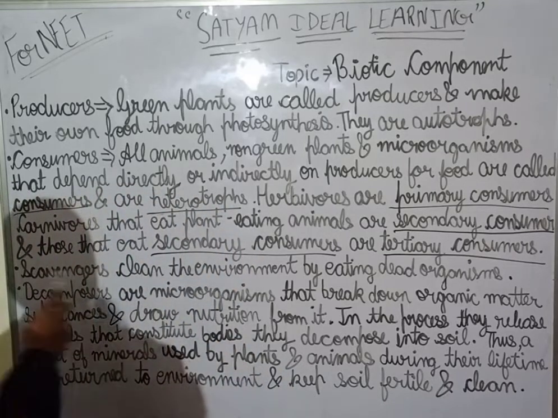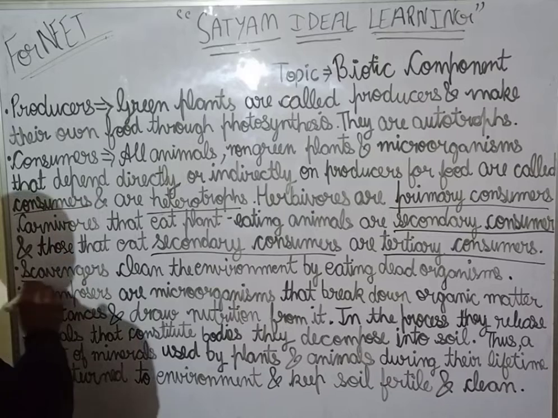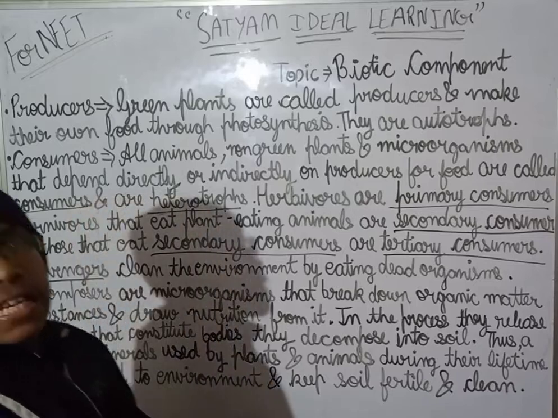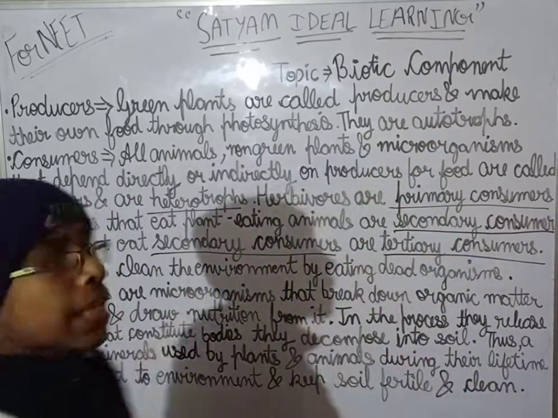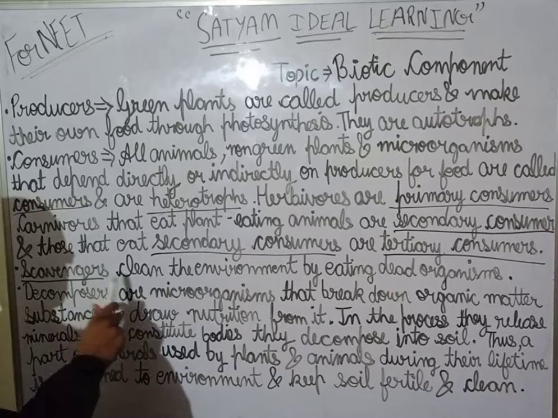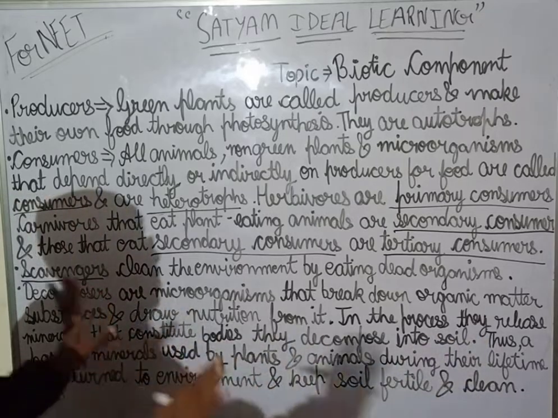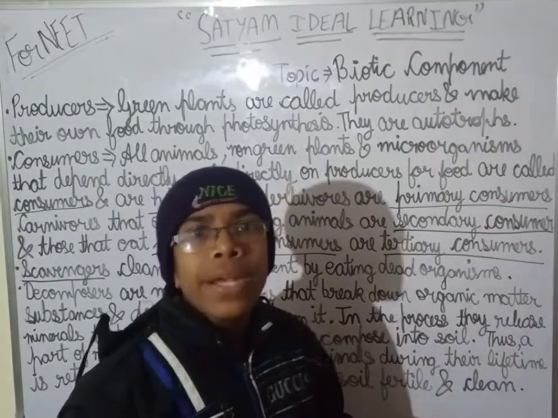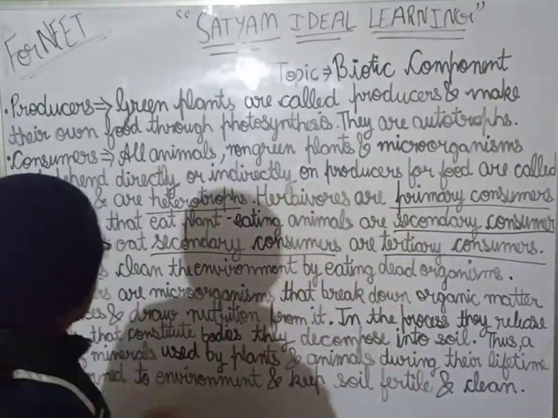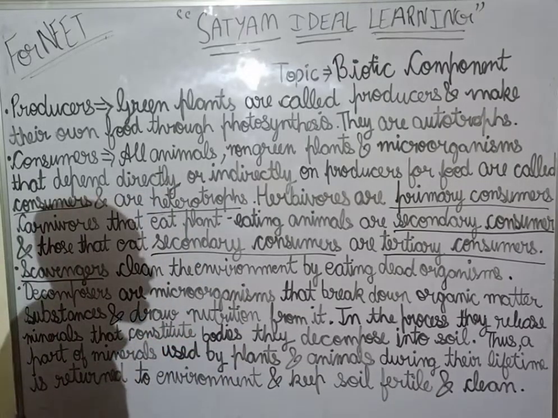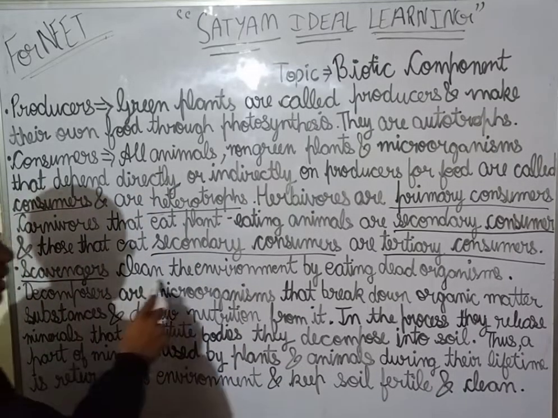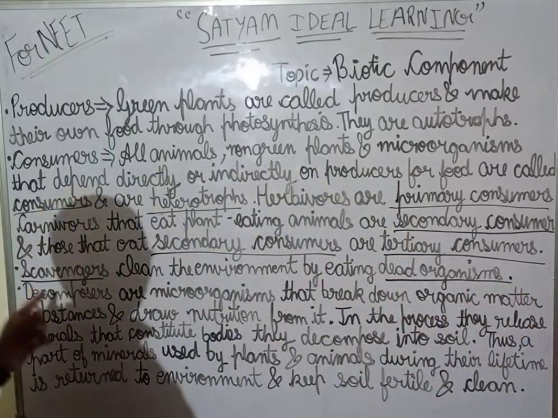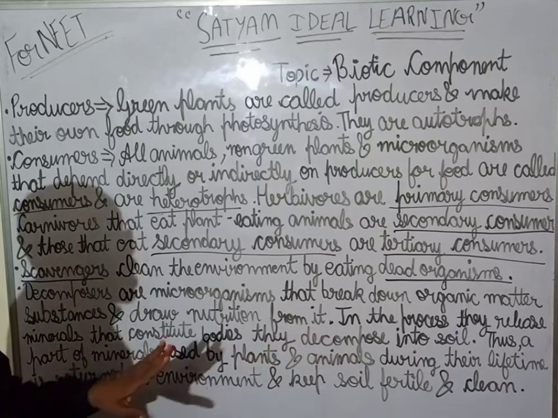Now, scavengers. Now what are scavengers? Scavengers are very helpful. Examples are vultures and eagles. Scavengers clean up the environment by eating dead organisms. So they eat dead organisms and they clean up the environment.